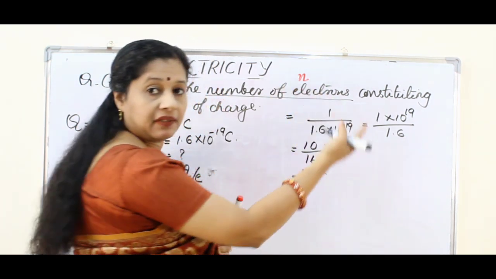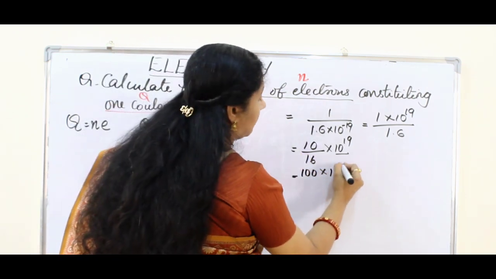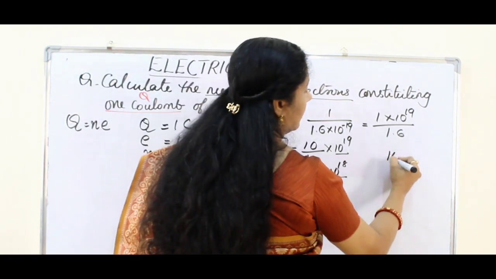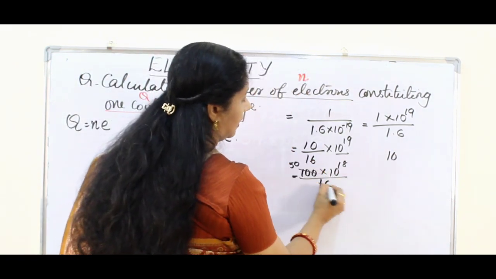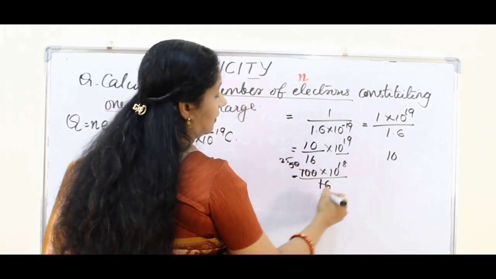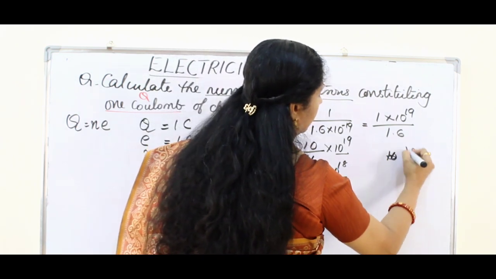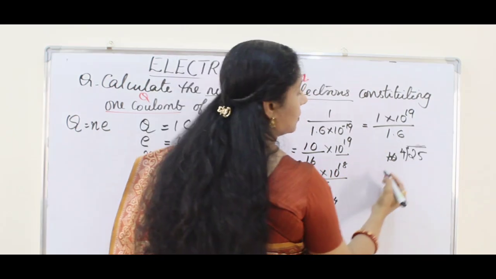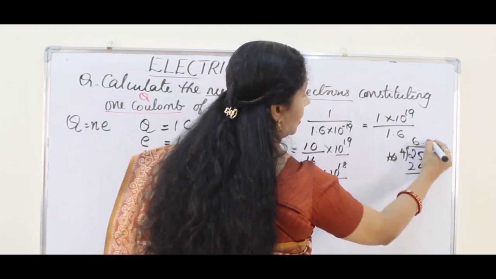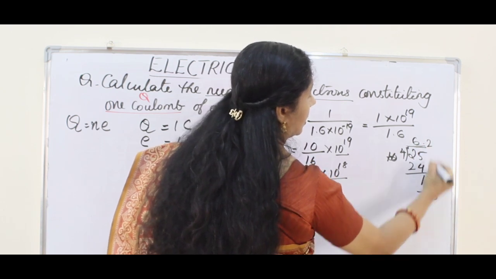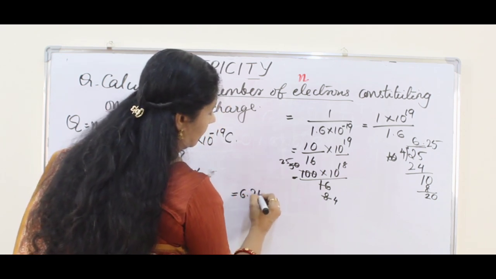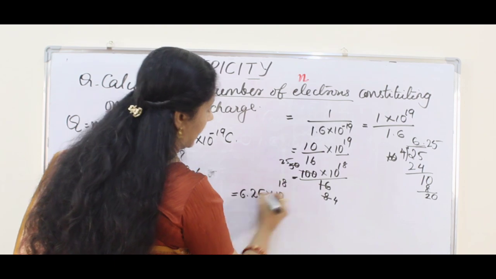So how many tens are left there? Only 18, because I took 1. So 10 to the power of 18 upon 60. Now we can easily calculate. First we can simplify by 50. This will be 8, this will be 25, this will be 4. Then you can calculate 25 by 4. We know that 6 fours are 24. So what is the answer? 6.25 into 10 to the power of 18.